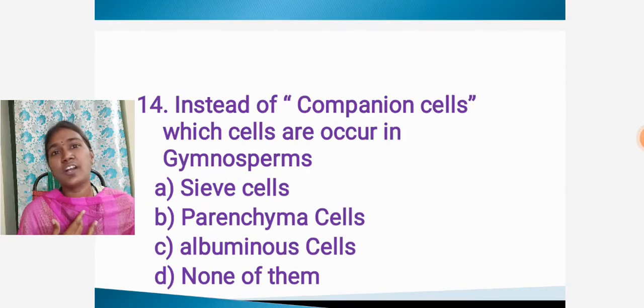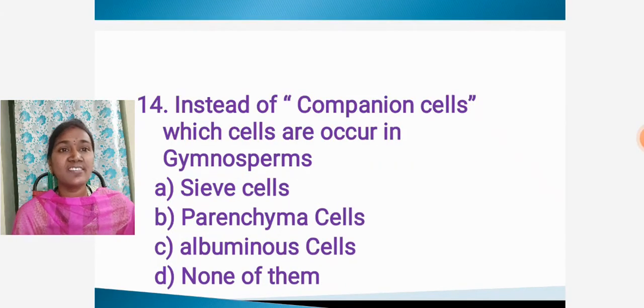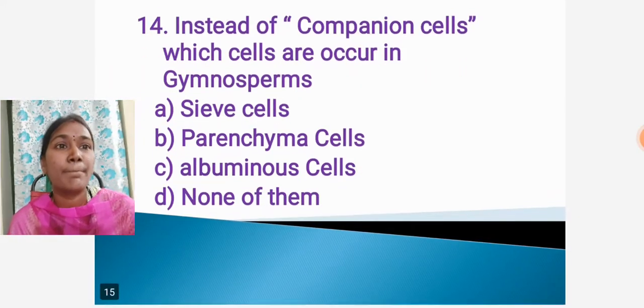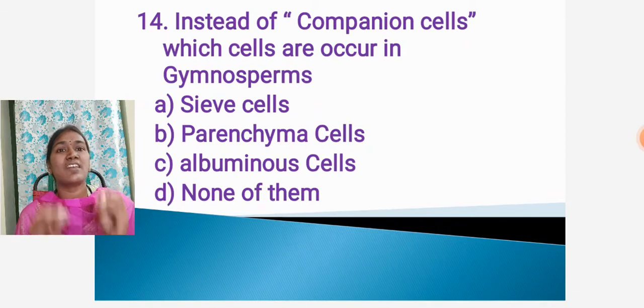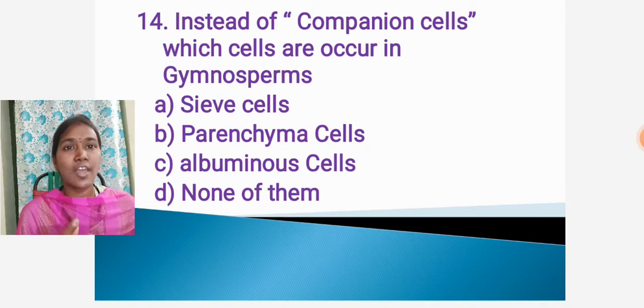Then going to the 14th question, companion cells are present. Commonly companion cells are present in the phloem. In the internal structures of the vascular bundles, phloem consists of companion cells.